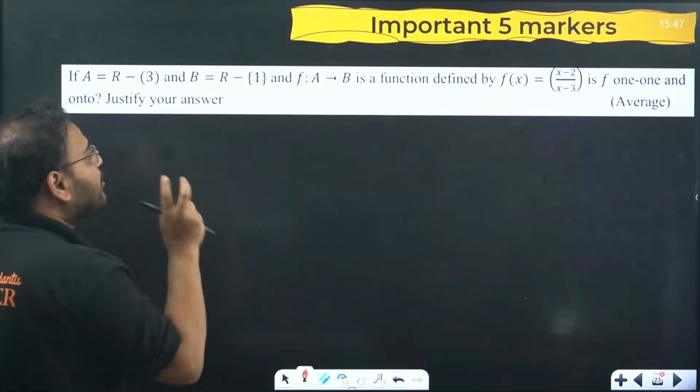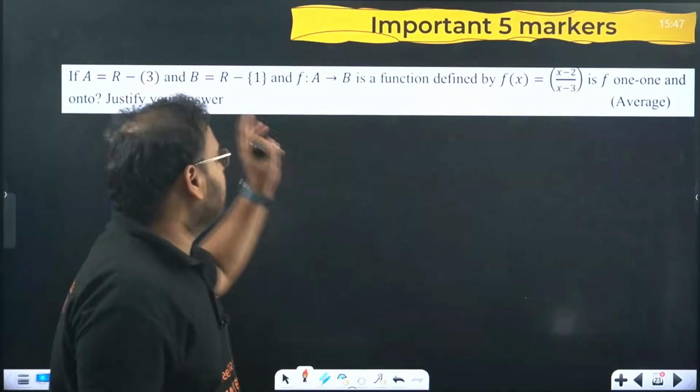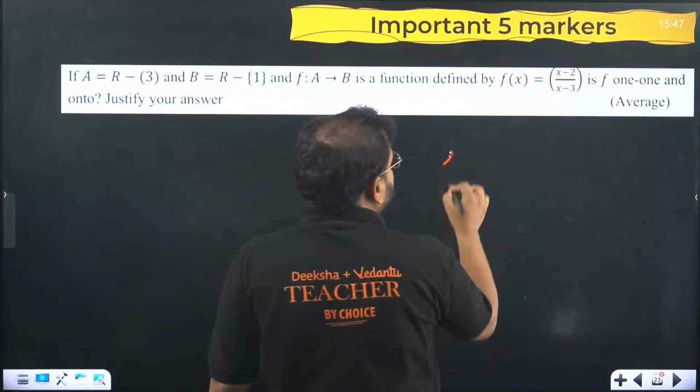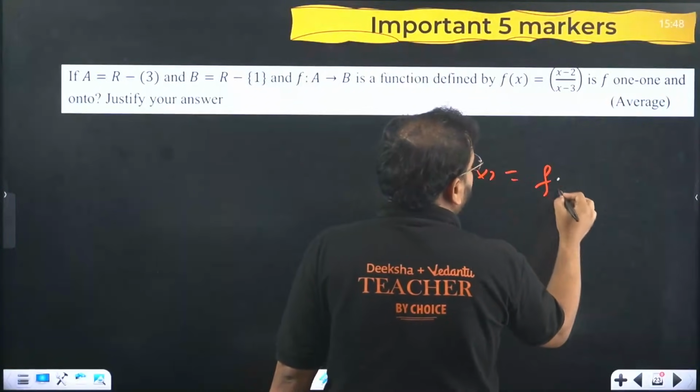Now let's get back to hints for important 5-marker questions especially. For this type of question, what you do, start with this. Start with f1x equals f2x.